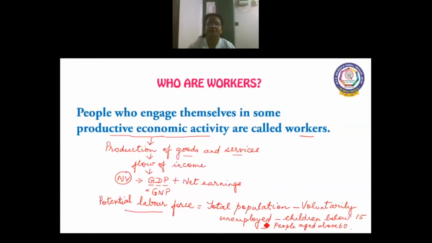When you subtract all this from the total population, we get the workforce. Those people are called workers and they belong to the potential labor force. Now, there are some cases where women work at home from morning till night. They go collect fuel, wood, they go to the market, they cook at home. Even though they work, we cannot call them workers because they do not contribute to the national income.